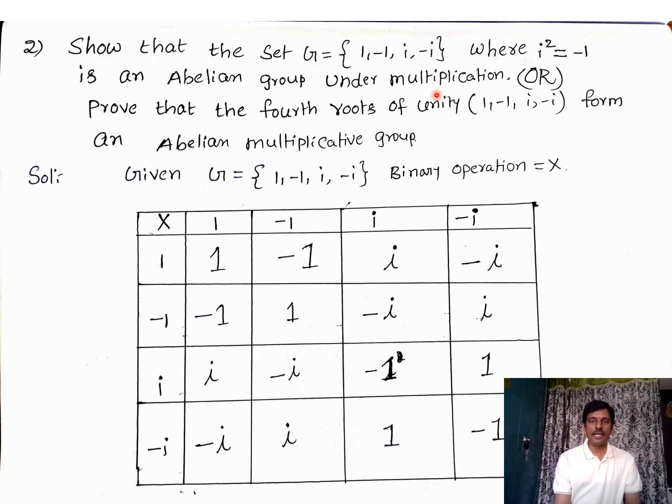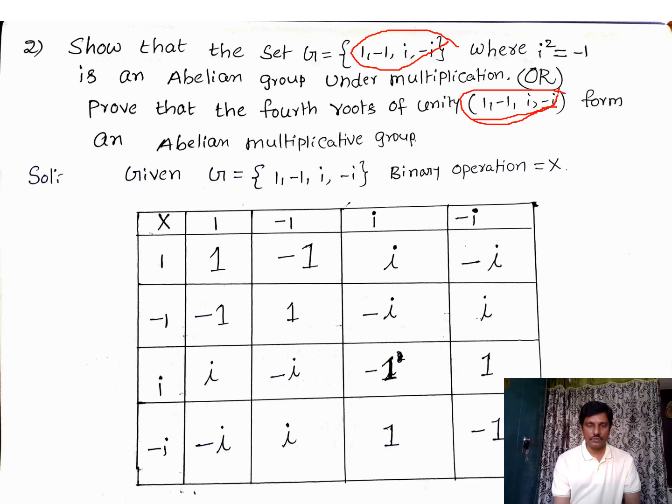Or the same problem can also be asked like, prove that the fourth roots of unity form an abelian multiplicative group. What is meant by fourth roots of unity? These four numbers are called fourth roots of unity. It may not be given in your question, you need to understand these are the fourth roots of unity in complex numbers, x to the power of 4 equals 1.